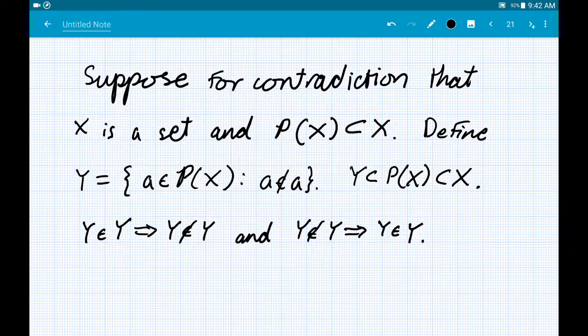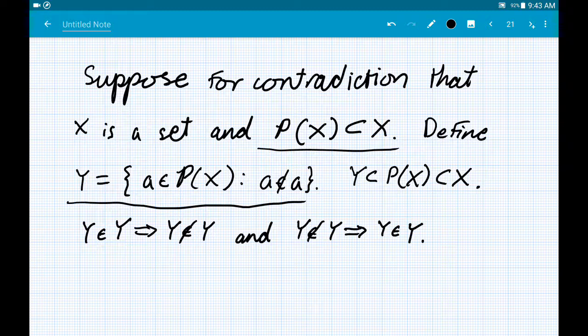But if I have this assumption, it does produce a large enough universe to quantify over that I can actually produce a Russellian paradox. So here I have it. Define this set Y, which is the set of all elements of the power set, that is to say the set of all subsets of X. This gives me a parent universe to select from. Take all of those which do not contain themselves.